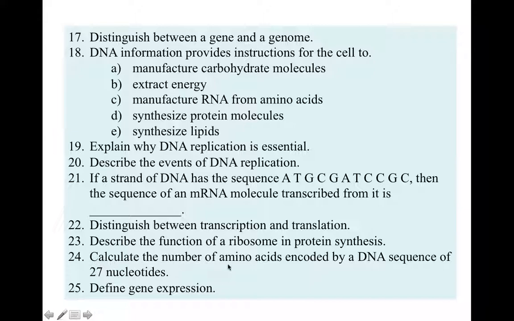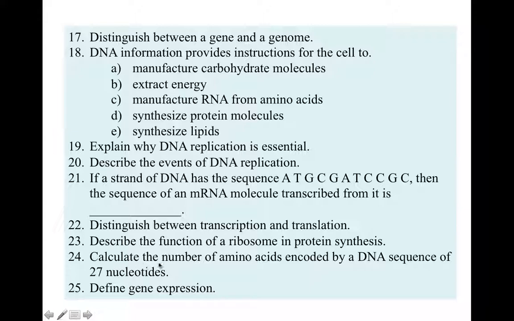24. Calculate the number of amino acids encoded by a DNA sequence of 27 nucleotides. Now, before you answer, think. The question is giving you the number of the nucleotides, which is a bigger number. So I have to divide by 3. So 27 divided by 3, then this amino acid chain will be 9.